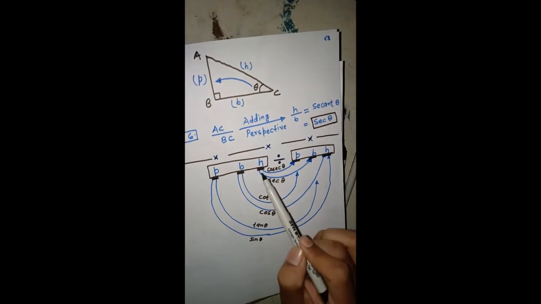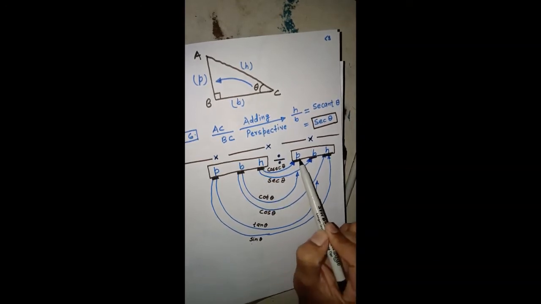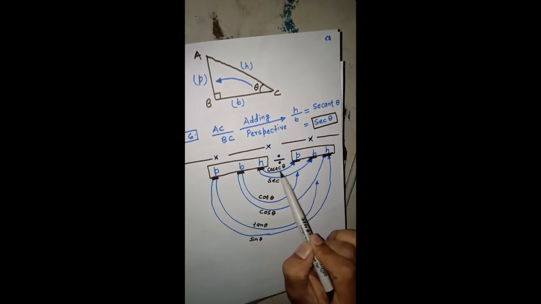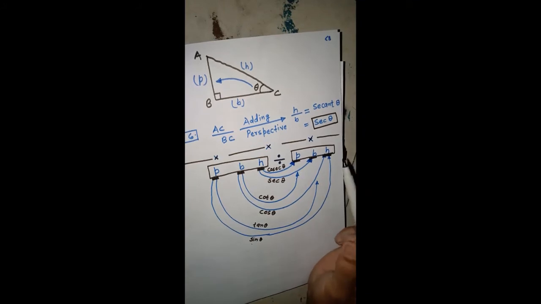In a similar fashion, if we divide hypotenuse by perpendicular, we get cosec theta, and hypotenuse by base, we get sec theta. So there are six different ratios in a right angle triangle: sin theta, cos theta, tan theta, cosec theta, sec theta, and cot theta.